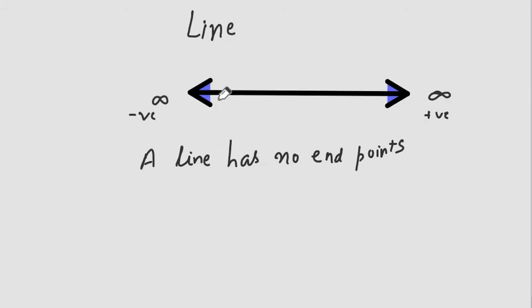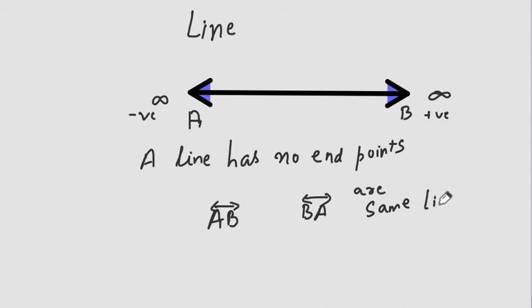But we can still name a line, as we can have the points as A and B at the end of the arrows. So this line AB will be written as AB with the double arrow sign on its head. So AB and BA signify the same line. AB and BA are the same lines.